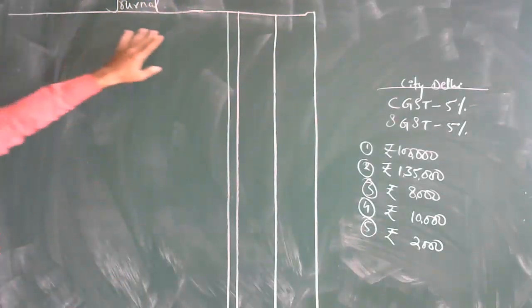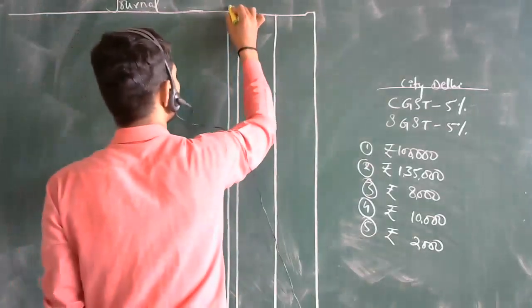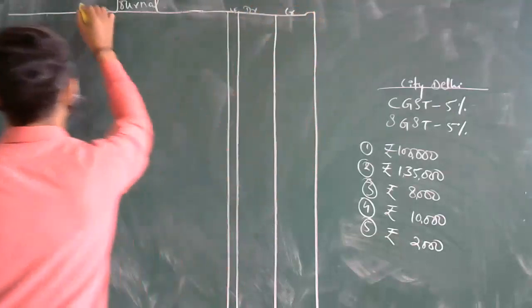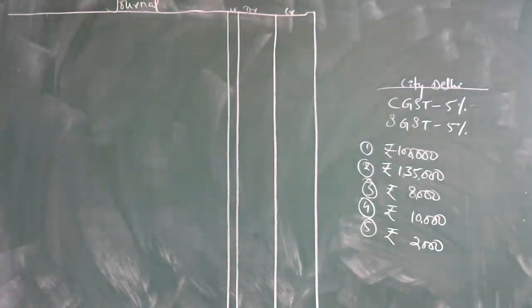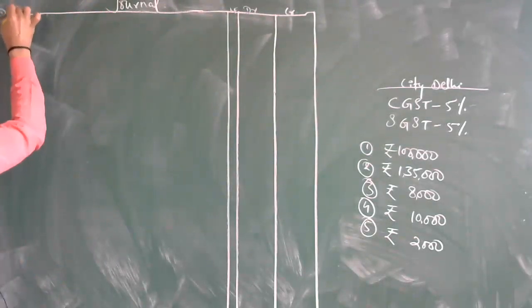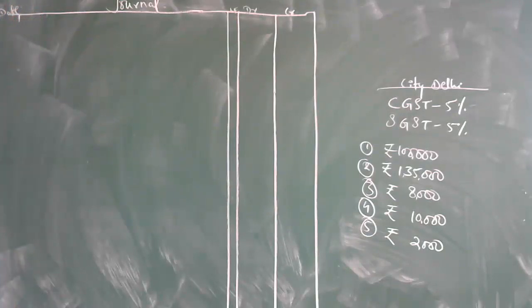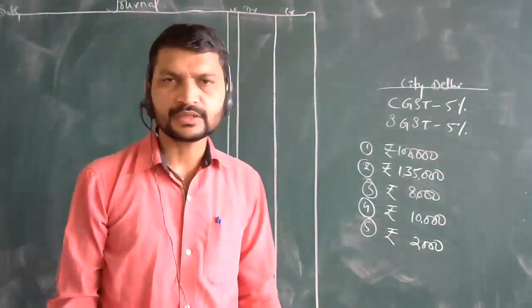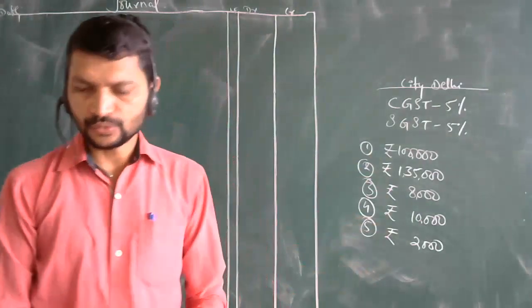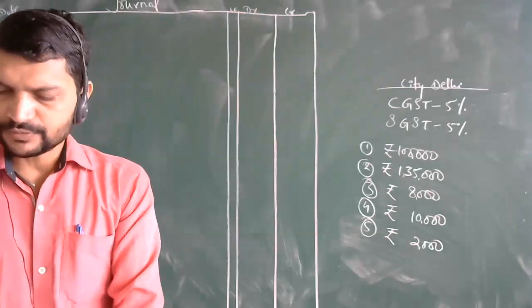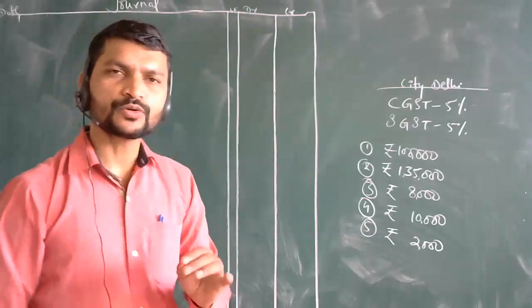Write these headings: ledger folio, then debit and credit, and this one will be the particulars. You know that. I will start writing the journal entries, and mention the date here. What is the first journal entry? Shobit bought goods of rupees 1 lakh on credit. So he has purchased goods of rupees 1 lakh.